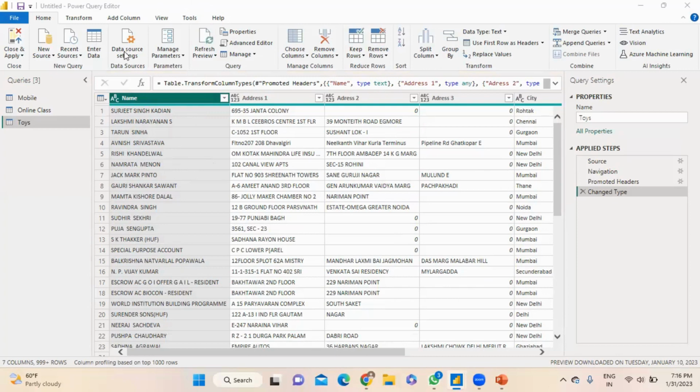First is the query ribbon. We call it the query ribbon. Second is the left pane, and third one is the center. And the fourth one is the query settings. Now you can check here, the query settings.